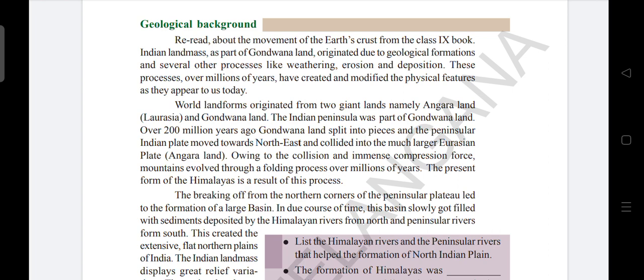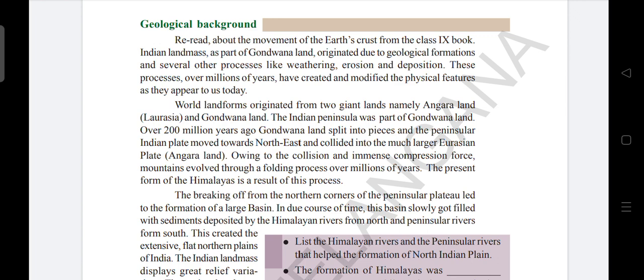And what happened while moving? It collided into the much larger Eurasian plate, which is called Angara land. So, owing to the collision and immense compression force, mountains evolved through a folding process over millions of years. How did these mountains evolve through a folding process over millions of years? So the present form of the Himalayas is a result of this folding process.